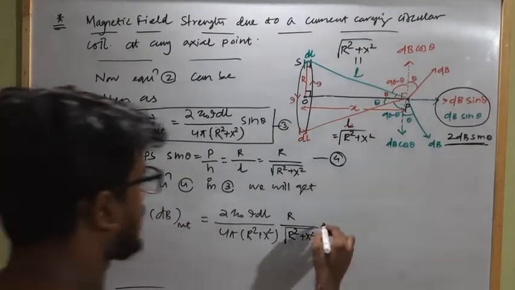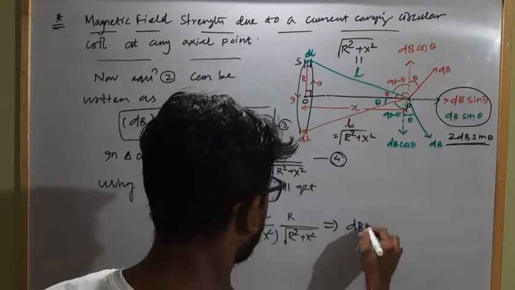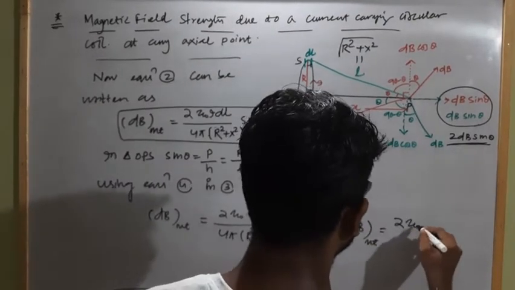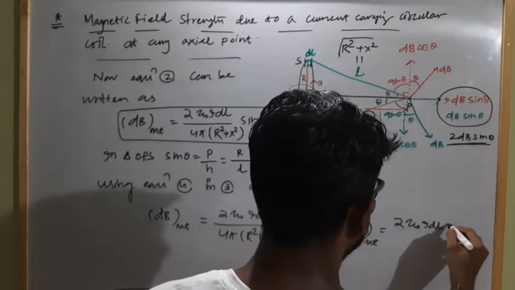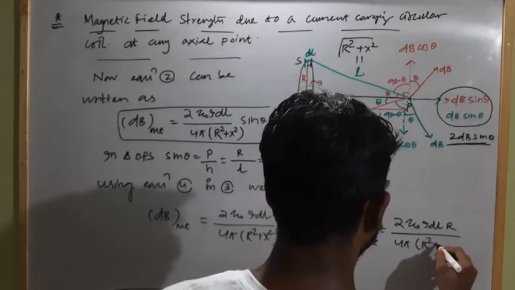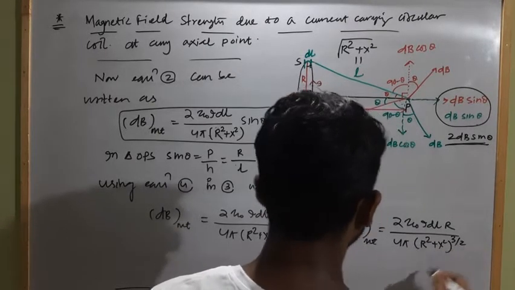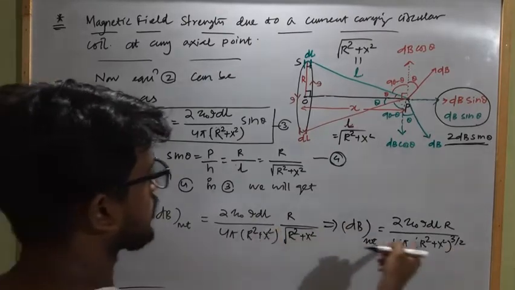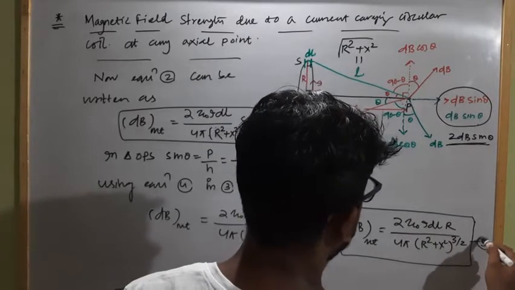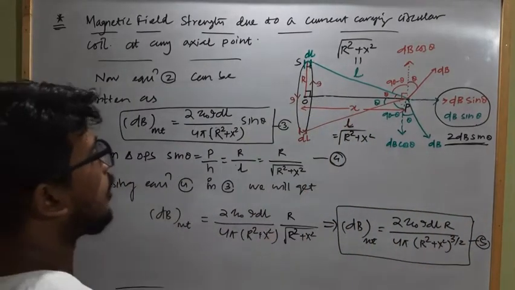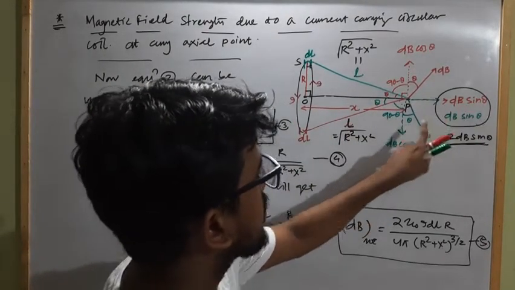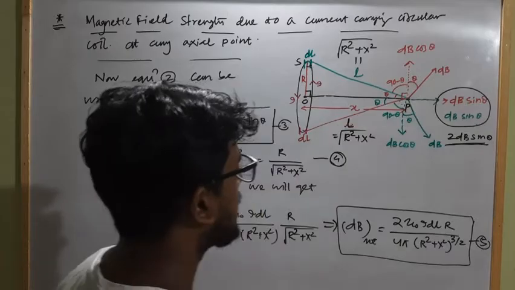This can be simply written as dB net equal to 2 mu naught I dl r divided by 4 pi into r square plus x square to the power 3 by 2. Here the power is half, here the power is 1, so this will be 3 by 2. So this is the net magnetic field strength, equation 5, due to two diametrically opposite current carrying elements, which is only along the horizontal direction, because their vertical components cancel each other.